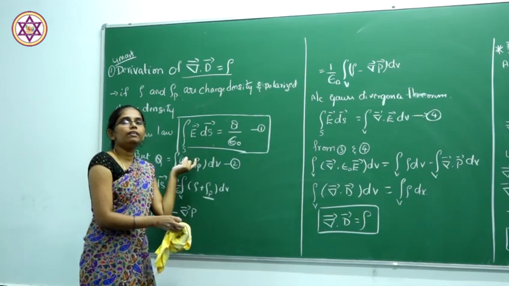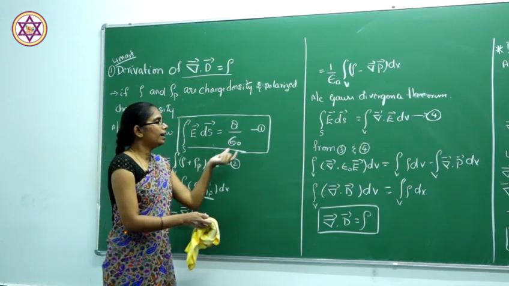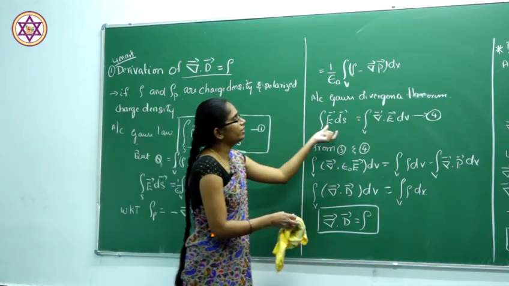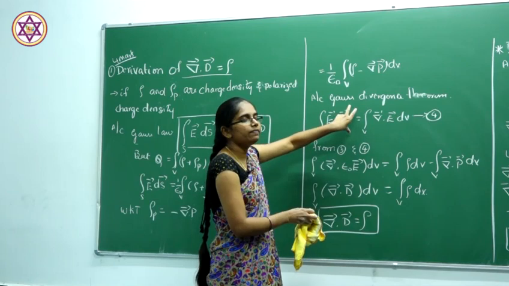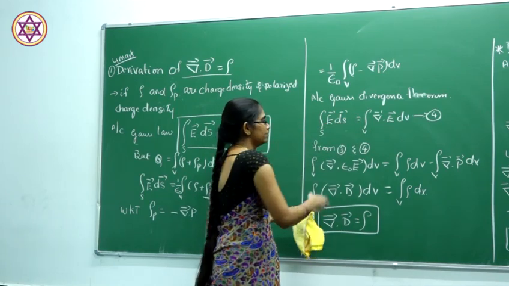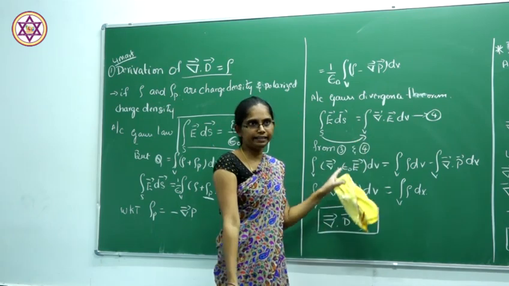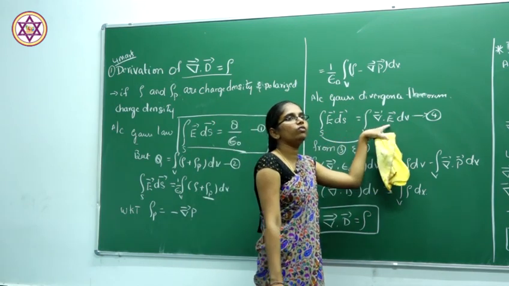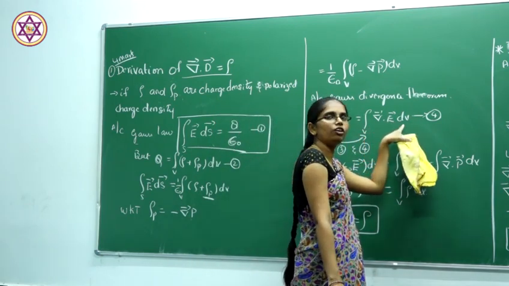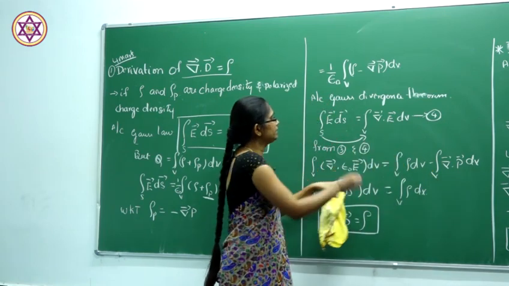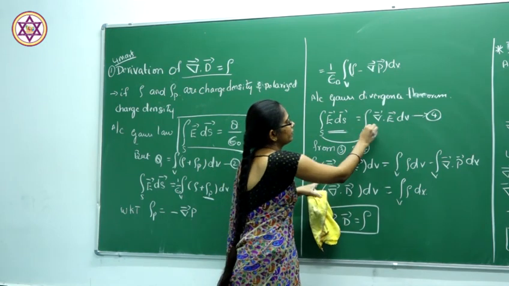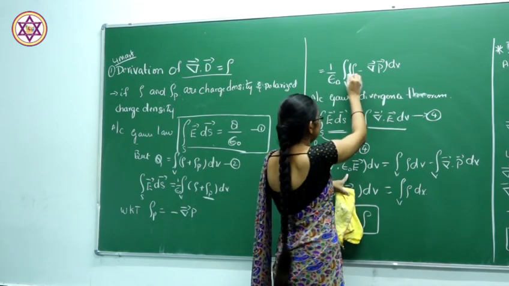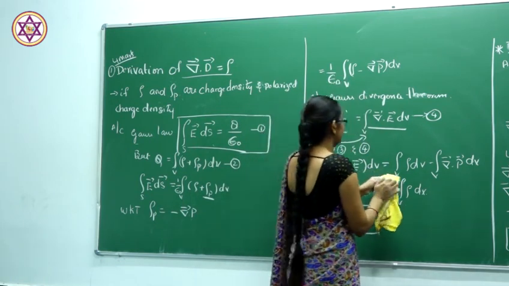The Q value will be the volume integral of rho plus rho p, and rho p is given by minus del dot P. Okay. So according to the Gauss divergence theorem, which gives the relationship between the surface integral and the volume integral, the surface integral of E dot dS will be given by the volume integral of del dot E dV. This is the Gauss divergence theorem. So instead of this, just substitute this value. Here, by considering this term on this side, I will rewrite this.